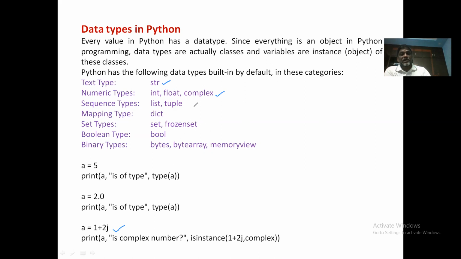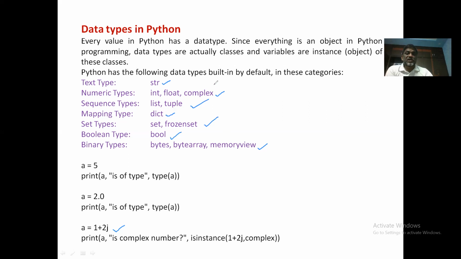Sequence types are two types: lists and tuples. Other categories are also there, like sets. We'll discuss them later. Mapping types are one type, that is dictionaries. Set types are also available: set and frozen sets. Boolean types are one type, bool, that is true or false. And binary types are bytes, byte array, and memory view, which consist of zeros and ones.